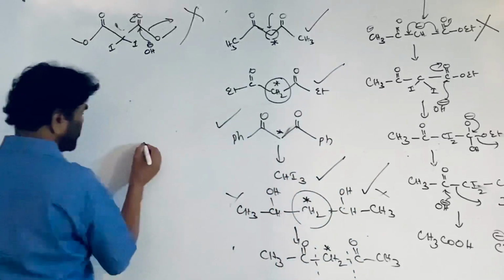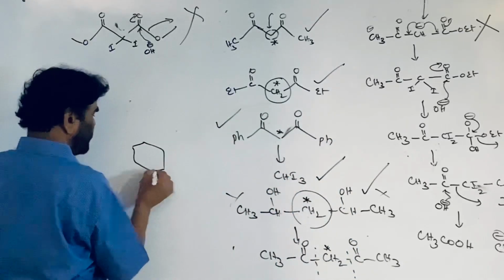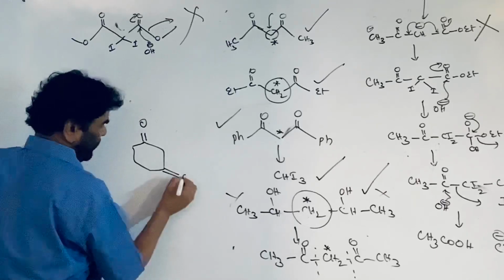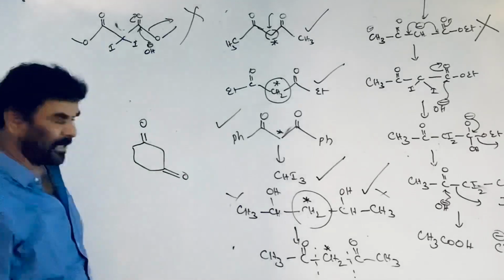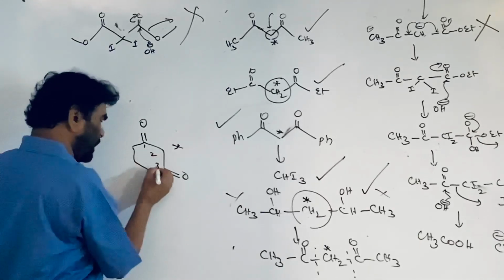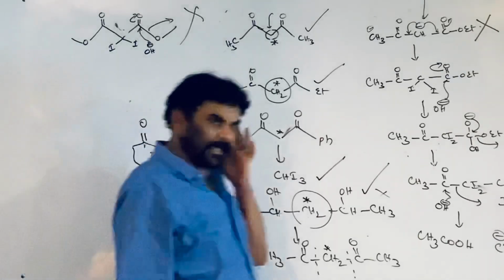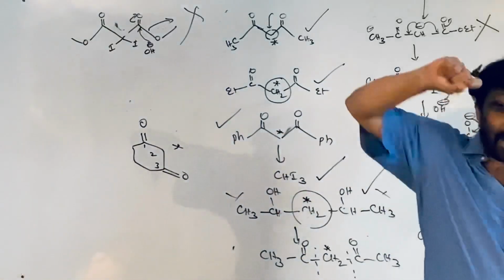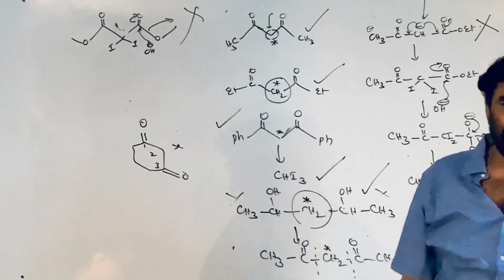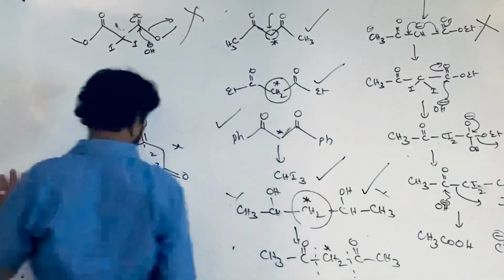This is cyclohexane-1,3-dione. This is the methylene group, 1, 2, 3. Carbonyls are present on the 1,3 carbon atoms. Two carbonyl groups are separated by a methylene group, right? That is a 1,3-dicarbonyl compound.